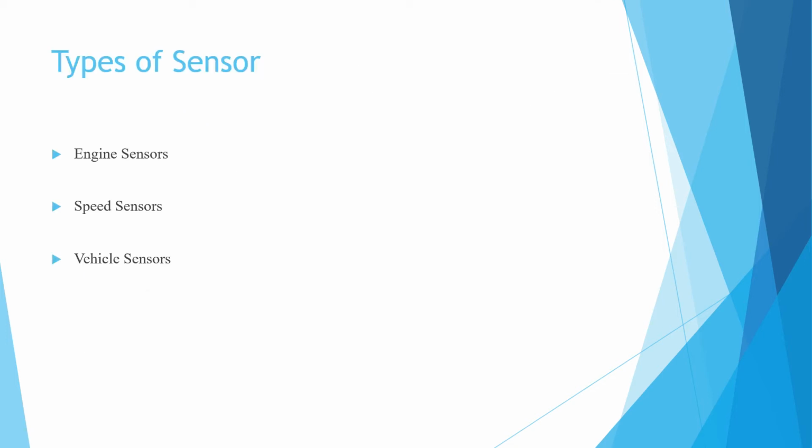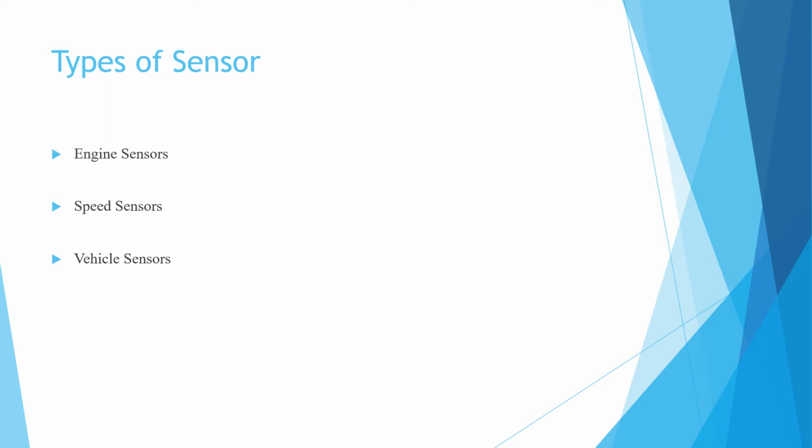Now we come to the types of sensors. Students, in a vehicle we use a number of sensors. These sensors can be classified in various ways.